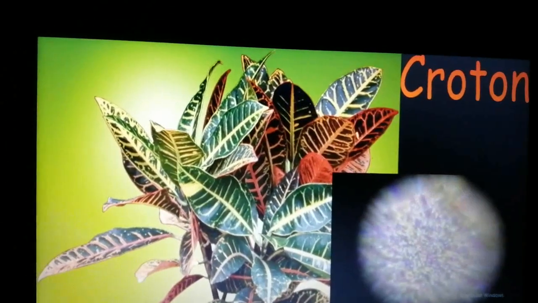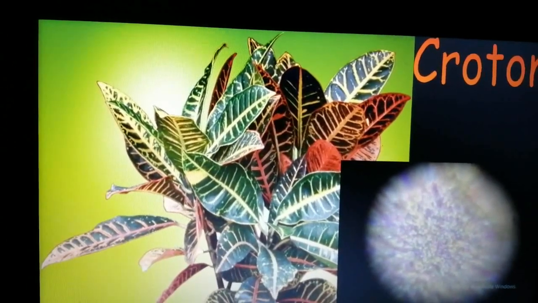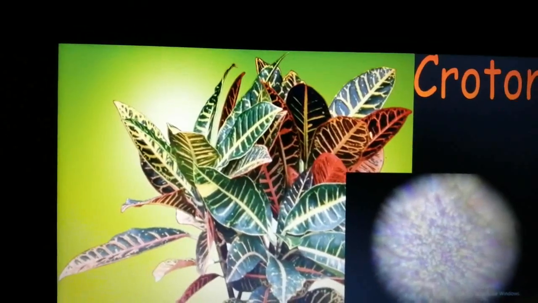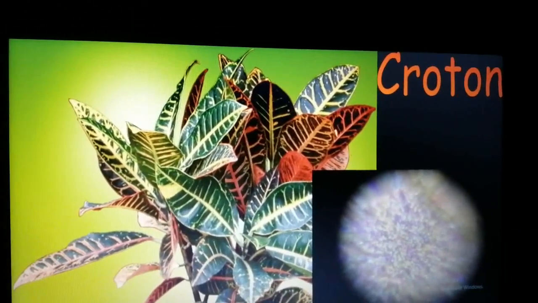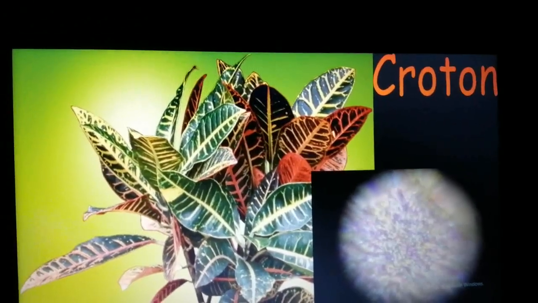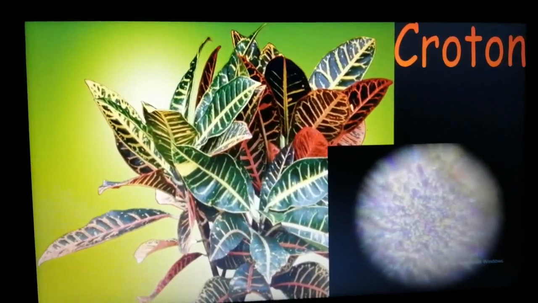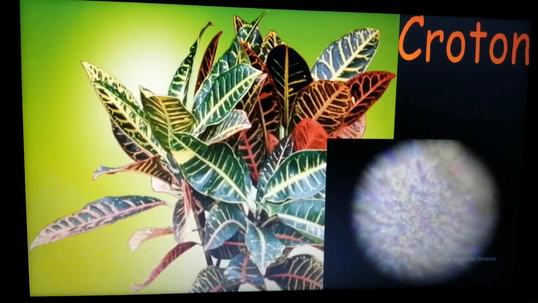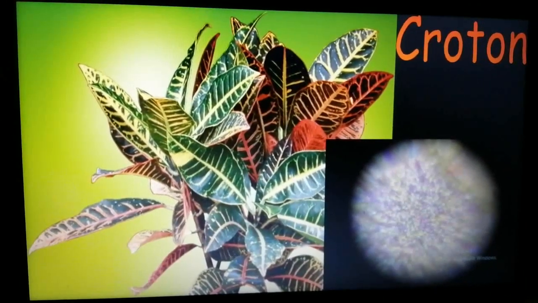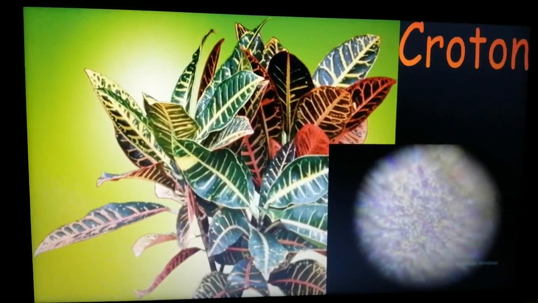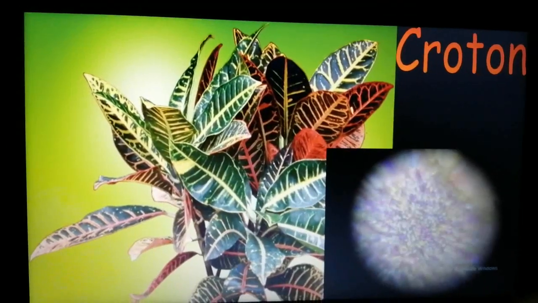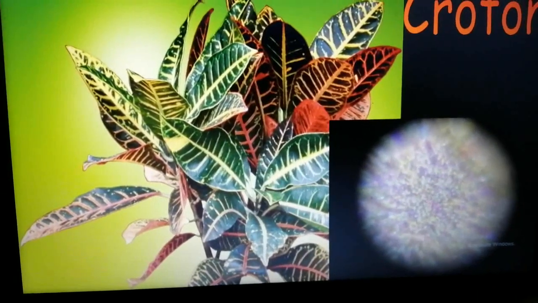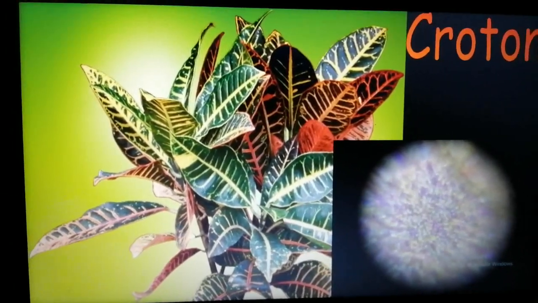green parts in between them, and those parts of the leaf will contain chlorophyll. So that is how they will be able to prepare their own food, and croton is an example of that. And the other leaves help in attracting birds and animals, and that is how they attract other beings towards them for the dispersal of seeds.